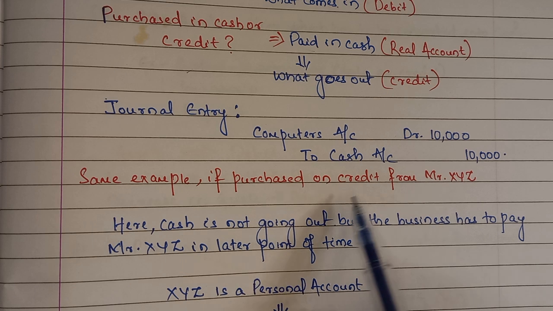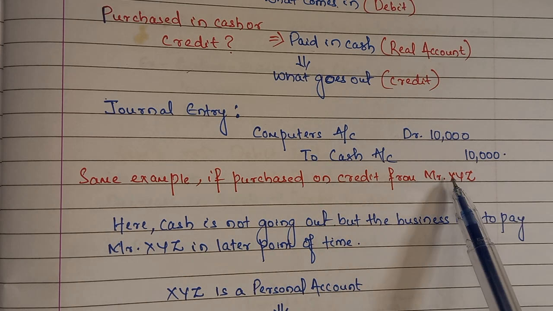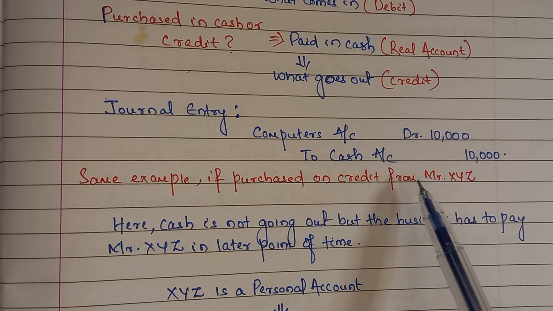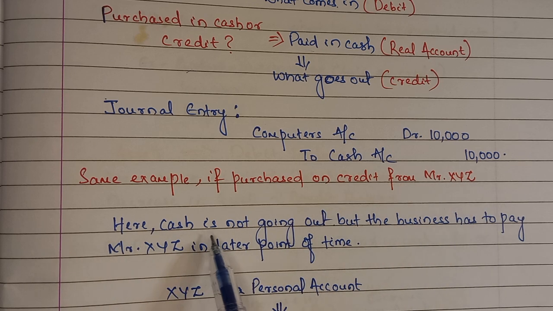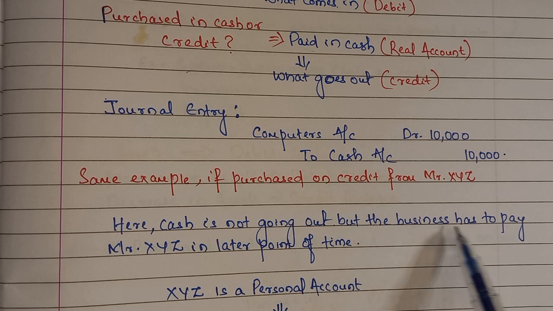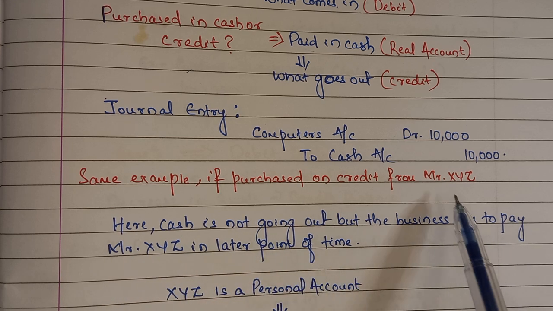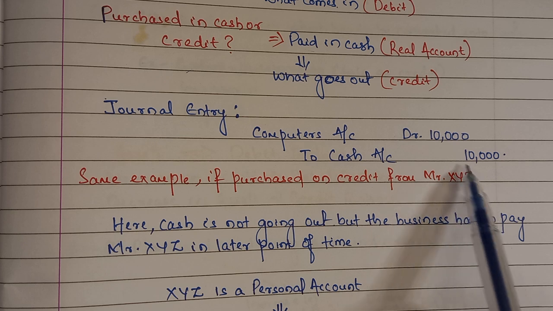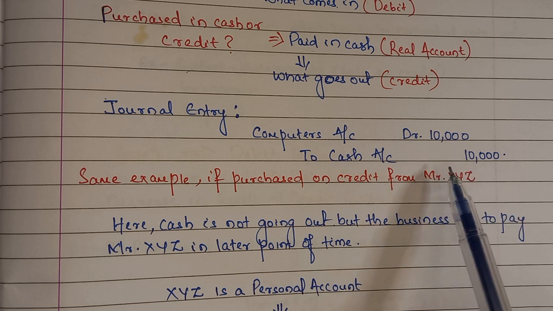Now let's take the same example. If purchased on credit from Mr. XYZ, that means instead of cash, you are buying this computer on credit from Mr. XYZ. So here cash is not going out, but the business has to pay Mr. XYZ at a later point of time, right? So XYZ is the creditor. That means he has given us the computer on credit, correct?